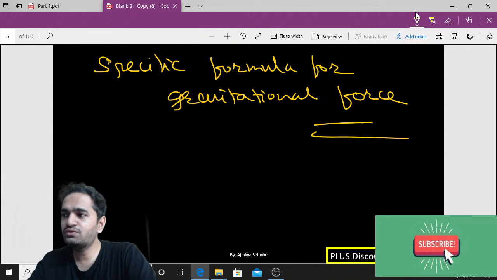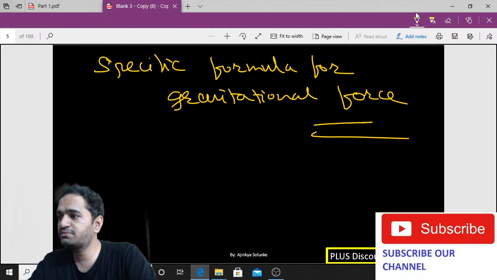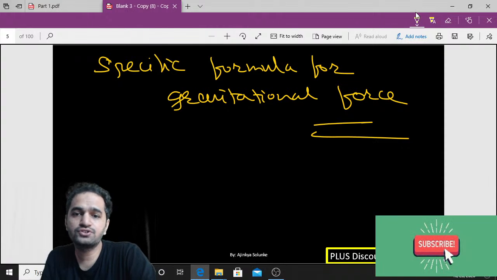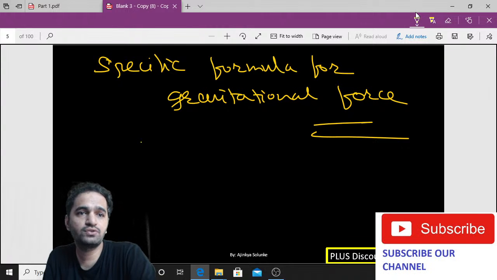Yes. Kushal Jain, you can use that definition. Can we say force of attraction between two objects is called gravitational force? Yes, you can use. No issue. That is the same thing, Kushal. No, you can use that.